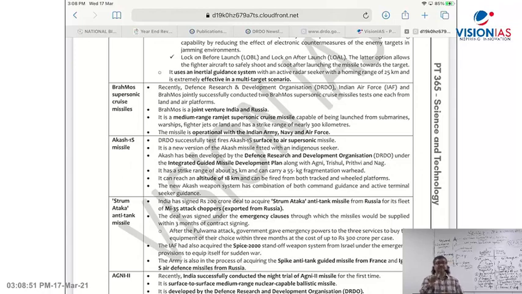So in the PT365 class, in your science and technology portion, you'll have all the defense topics I've just shown you. The teacher who will conduct the class in PT365 will go through all those facts, all PIB updates, and all the military missiles, submarines, ships, and everything will be covered. So don't worry, you'll have that in the PT365 document, and we'll be covering that.